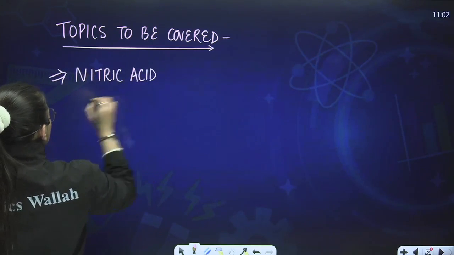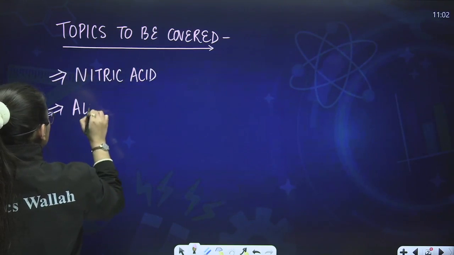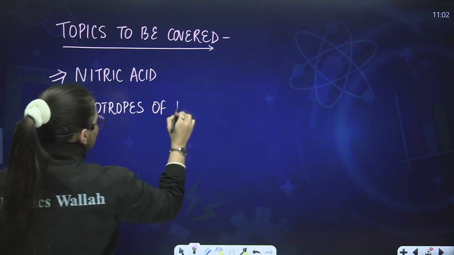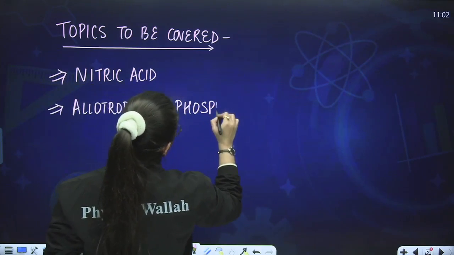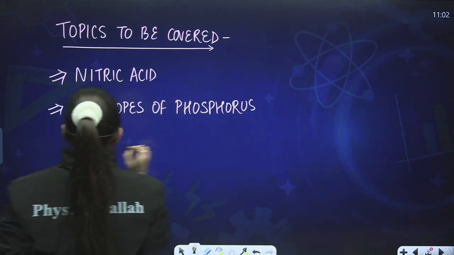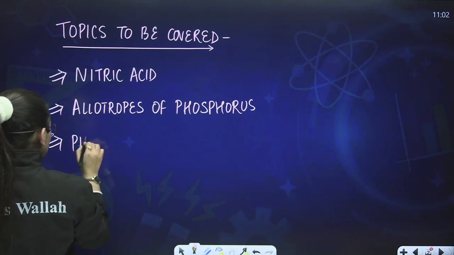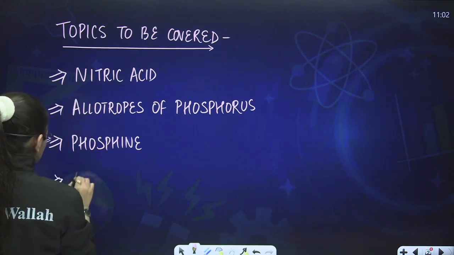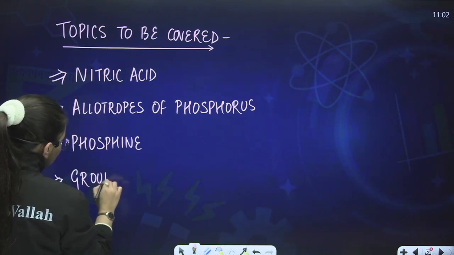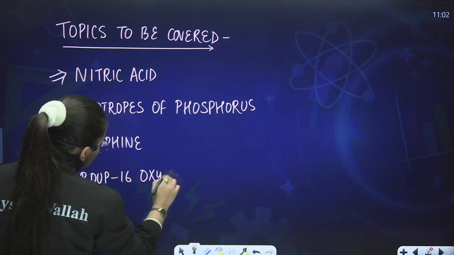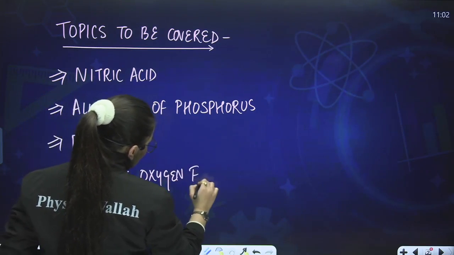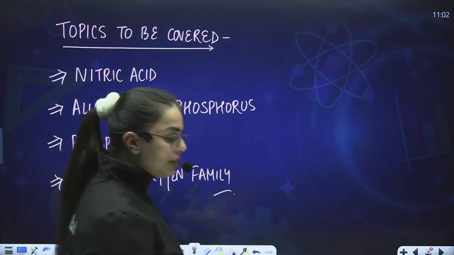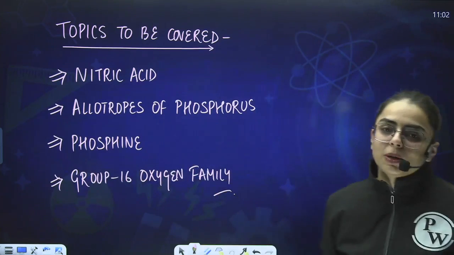Then we are going to study the allotropes of phosphorus. And then we shall study phosphine. And at last, we shall start with group number 16, that is the oxygen family. So basically, we are going to end group number 15, the nitrogen family, in this session, and we are going to proceed further to group number 16.